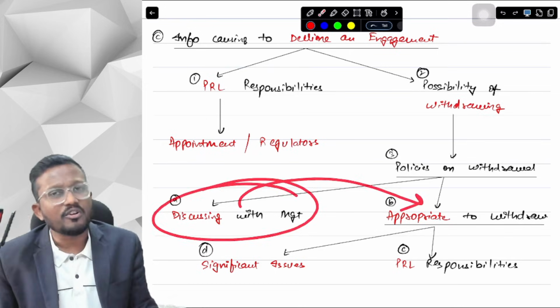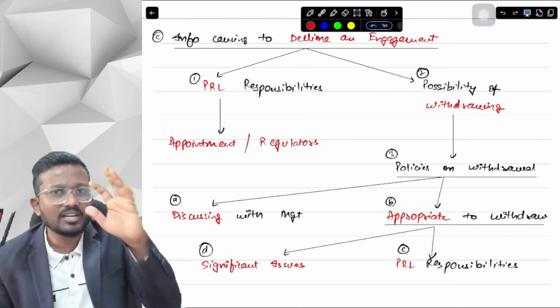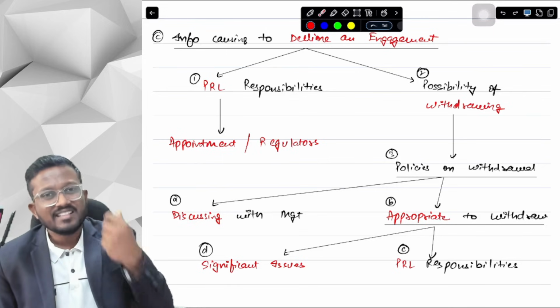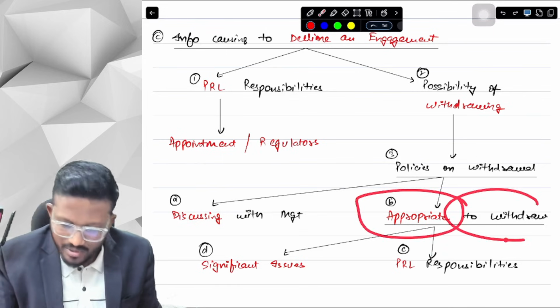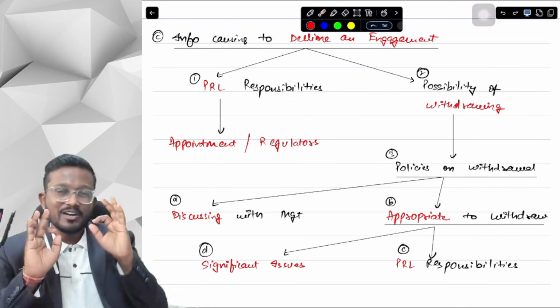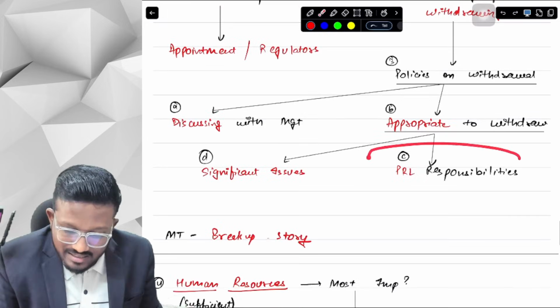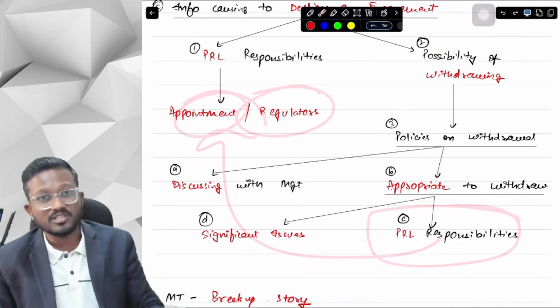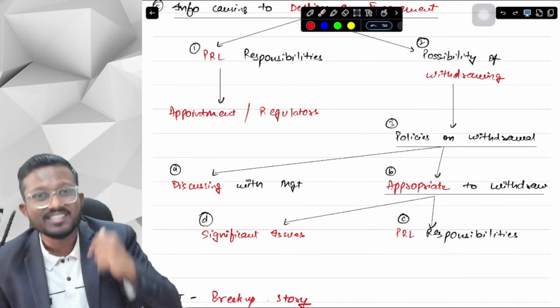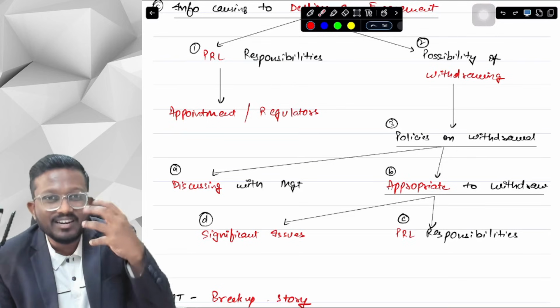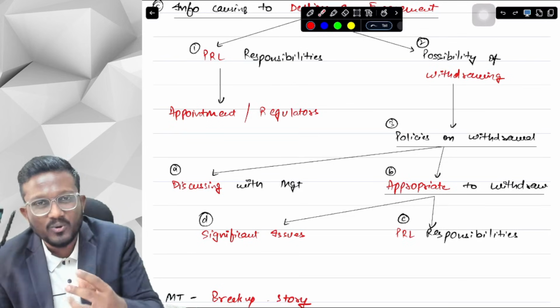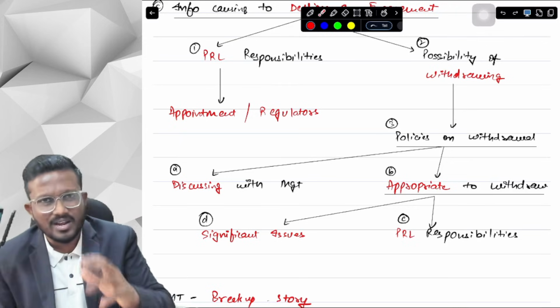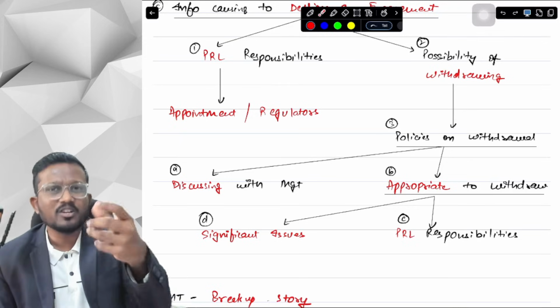Secondly, if the boyfriend or girlfriend is not accepting this or is reluctant to accept his or her mistakes, then we decide that it is appropriate to break up. Now it is appropriate to withdraw. So if it is appropriate to withdraw, we will discuss our PRL responsibilities, like we have to communicate to the persons who made the appointment or the regulators. In this case, we may discuss with our parents, okay, this is the girl or this is the boy who is doing things like this, and I want to break up, I don't want to continue this, maybe in terms of marriages as well.